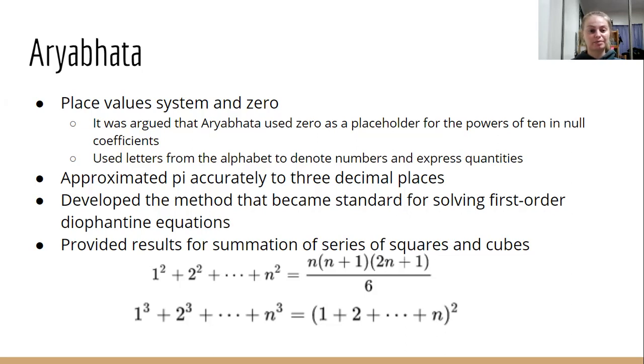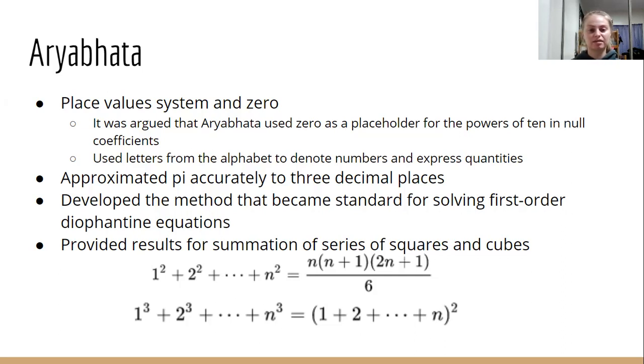He also approximated pi accurately to 3 decimal places. And as we go on throughout time, we're going to see that pi is being calculated more accurately to more decimal places. So I think that's an interesting thing to look at whenever we're observing such a huge time frame. We can see the improvements that are made about certain mathematical properties as we go along.